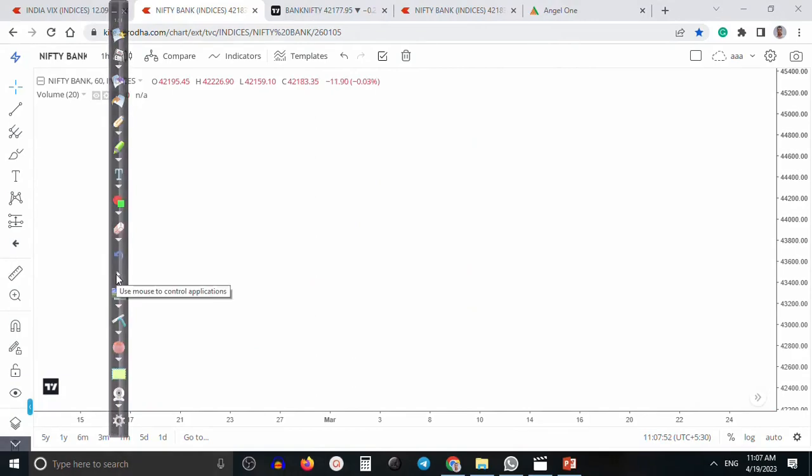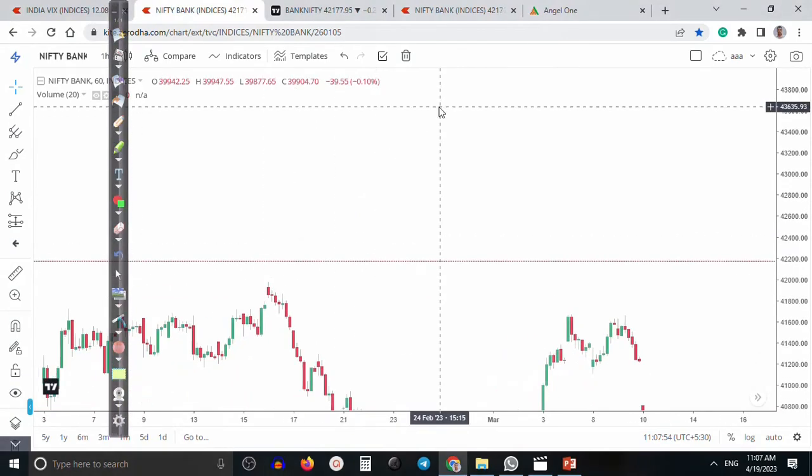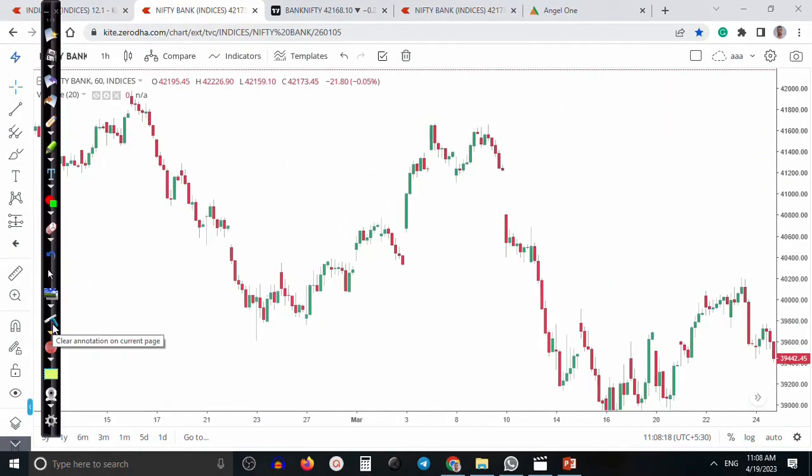So this is called buyer and seller territory. Let me show you in the live chart. So now this is Bank Nifty. Now you can see buyer push the market to this level. So this is from here, this point to this point, this is called buyer territory. So in between this area, we are looking for buy only. All right, later we'll discuss how we enter. Okay, so first you understand the territory.